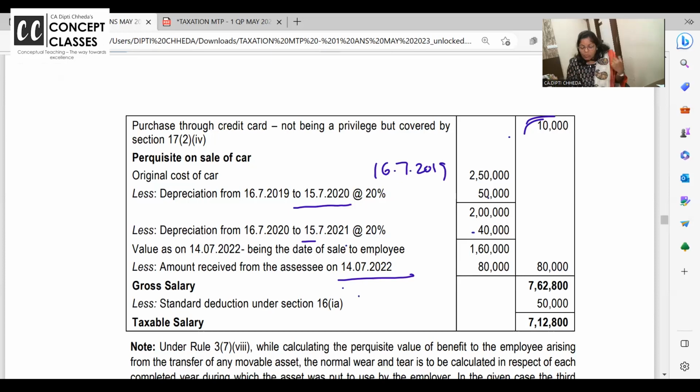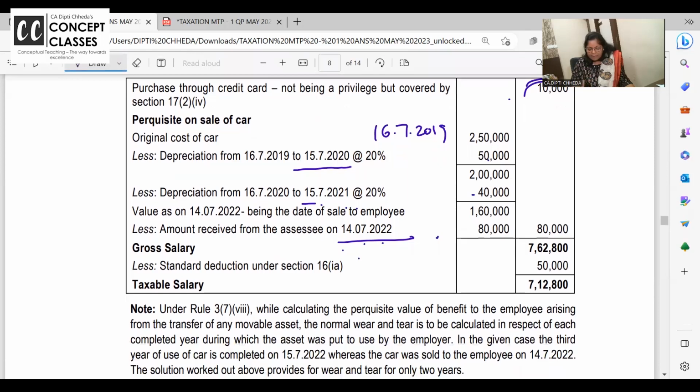Why am I not taking depreciation? Because on 15th July 22 the third year will complete. But before that, on 14th July, the asset is transferred. So we have to take depreciation for 3 completed years, dear students, but 3 completed years are not there, so only for 2 years. Simple. The third year you will not take the depreciation, because depreciation is taken on motor car at 20% for each completed year.